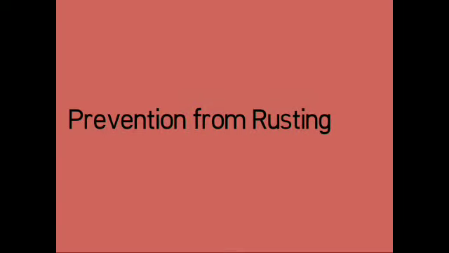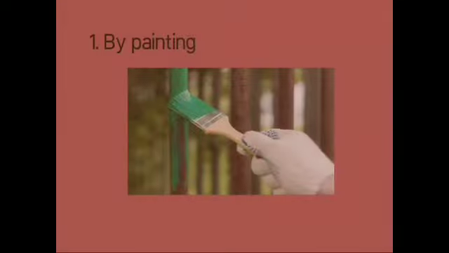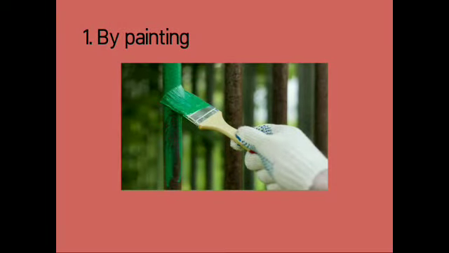Now, prevention from rusting. The first method is by painting. The most common method to stop corrosion is covering the metal with a layer of paint. We paint the objects made of iron in our houses to protect them from rusting.